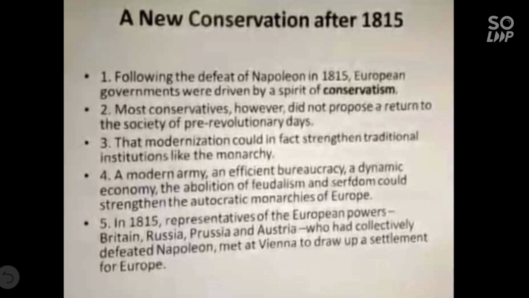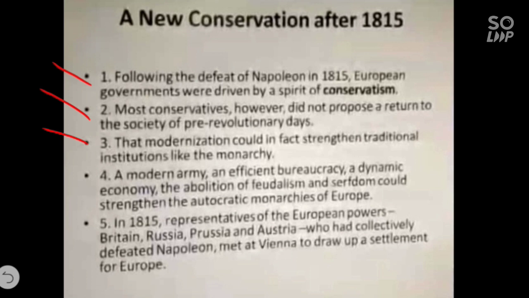First point, children, following the defeat of Napoleon in 1815, European governments were driven by a spirit of conservatism. Means whatever new things Napoleon had installed had to be changed or removed. In the second point, most conservatives, however, did not propose a return to the society of pre-revolutionary days. Means some modern systems of measurement, they wanted to adopt. Third point, that modernization could in fact strengthen traditional institutions.